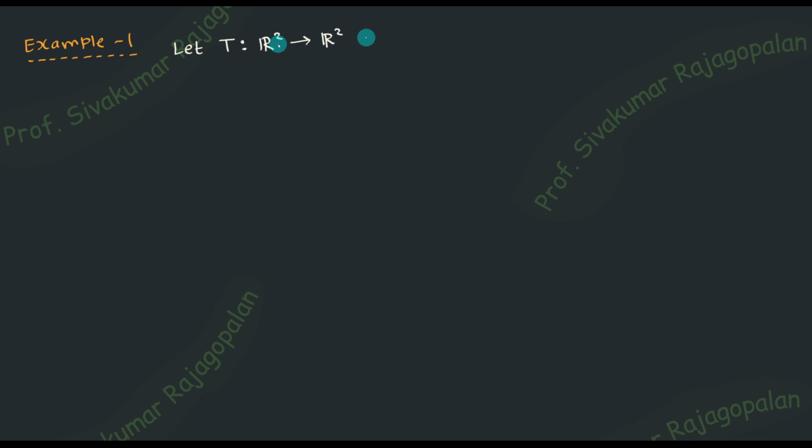And in general, when you are going to have n number of elements, then we say Rn. So Rn will be used frequently. Rn means the number of elements that you are going to have in a vector space will be n. That's the meaning of that. So this is the standard notation.